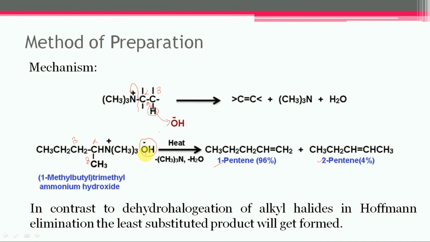So the abstraction of proton will take place from this beta carbon, which leads to the formation of 1-pentene as a major product, and not from this beta carbon. So finally the least substituted product is the main product in case of Hofmann elimination.